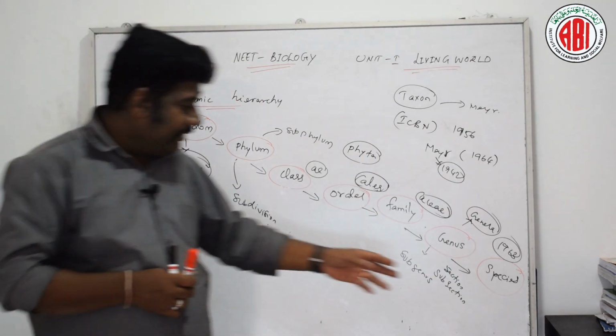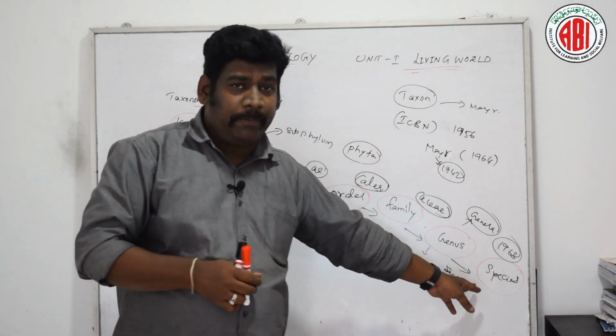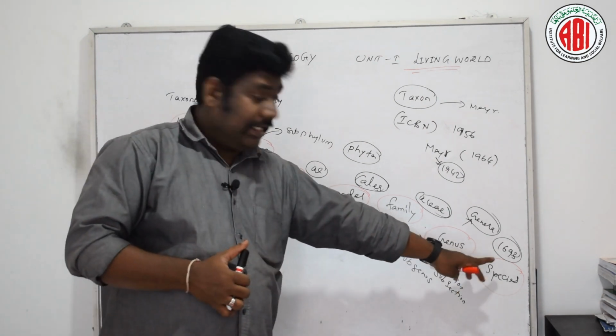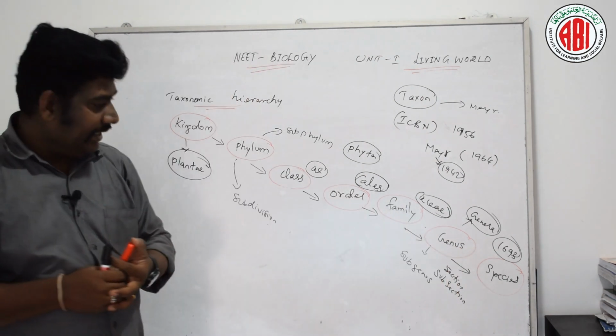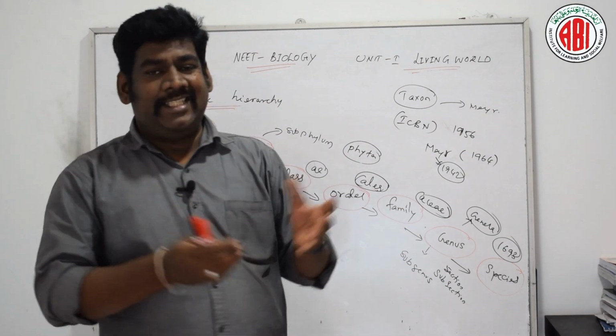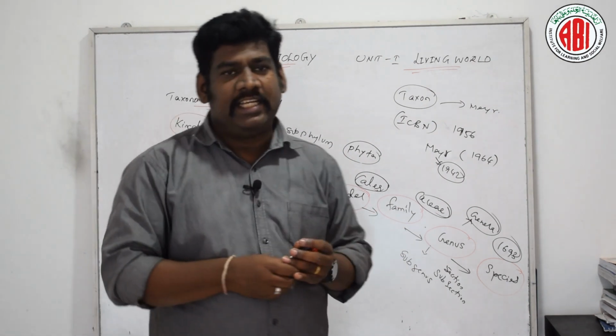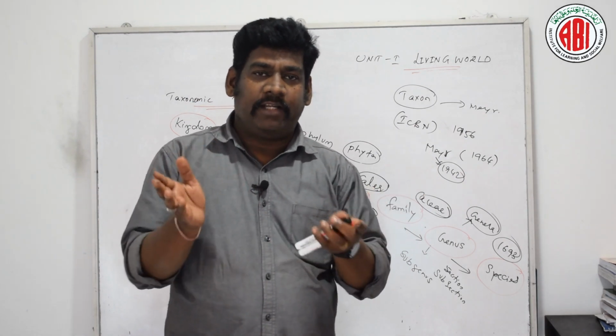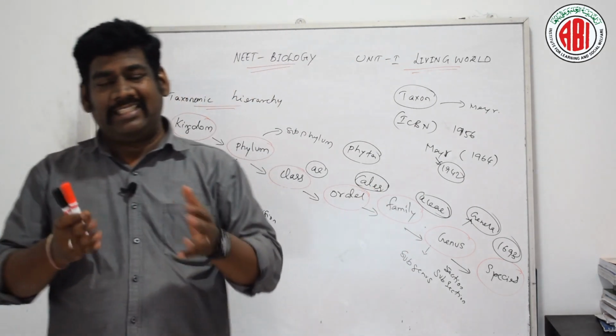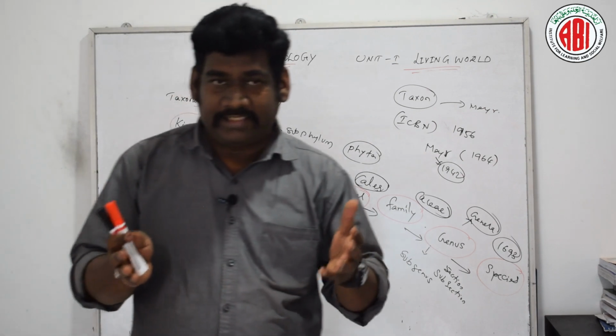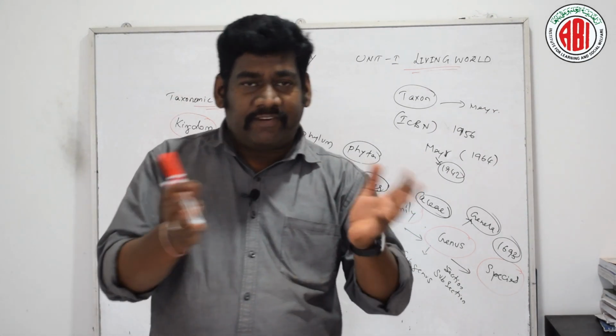Actually the term species was proposed by John Ray in the year 1693. Now let us discuss this species. The traditional concept of the species, given by Carolus Linnaeus in Systema Naturae, is based on morphology, or the physical appearance, salient features under the morphological concept.